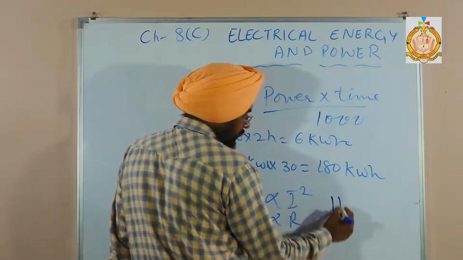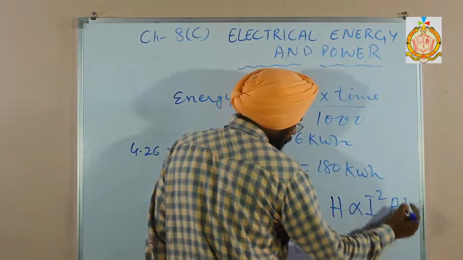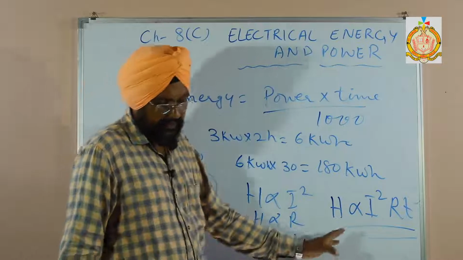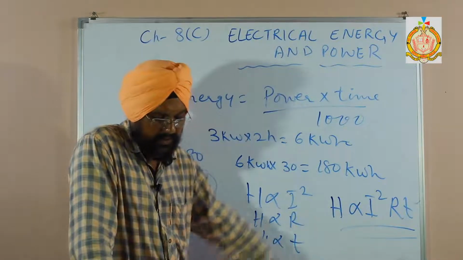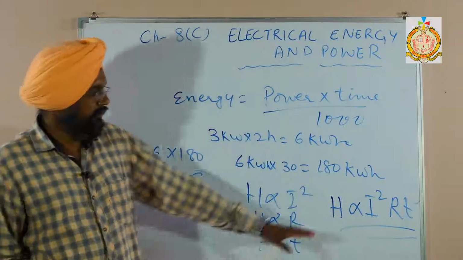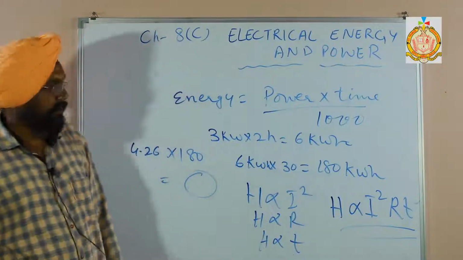So we can write H directly proportional to I square RT. Very important formula. The heating effect H is equal to I square RT, and it is known as Joule's law of heating. We can use this formula and we can solve the numericals also.